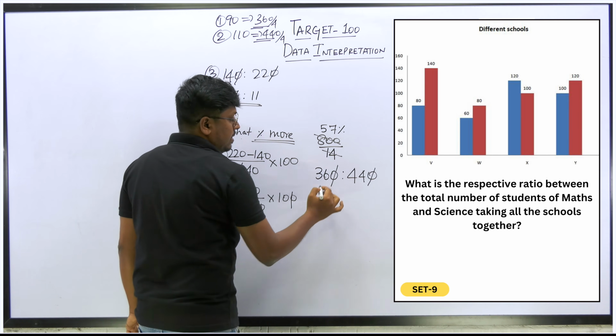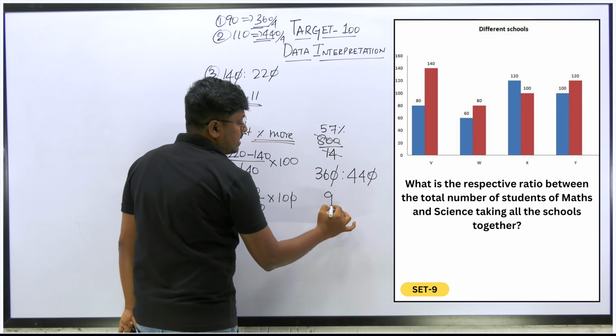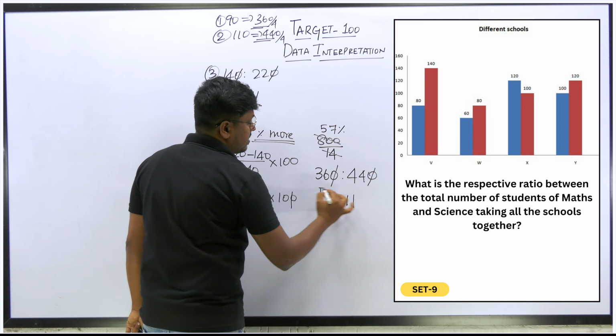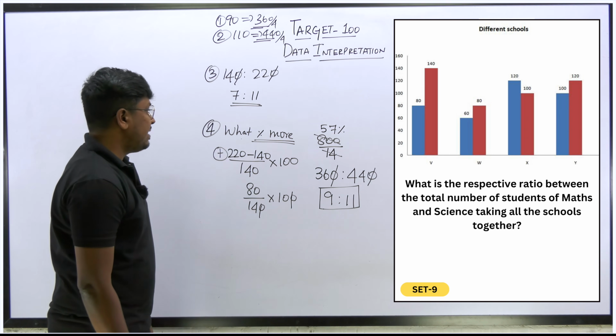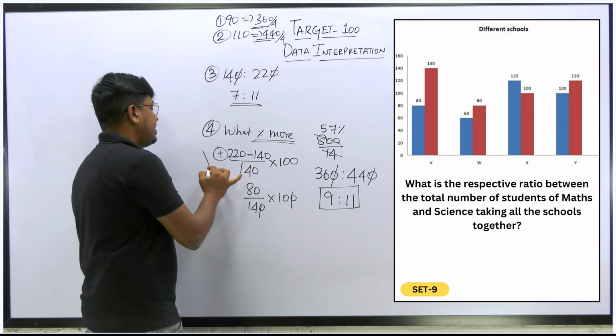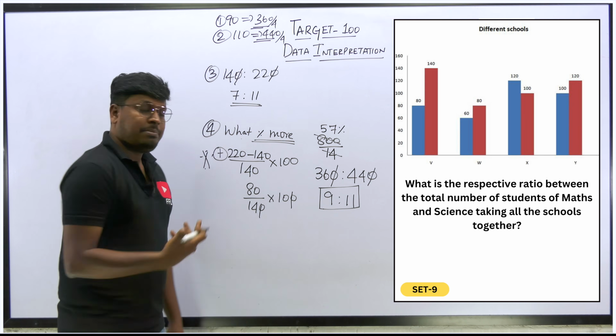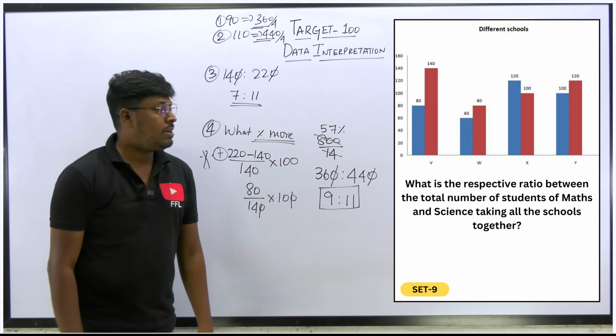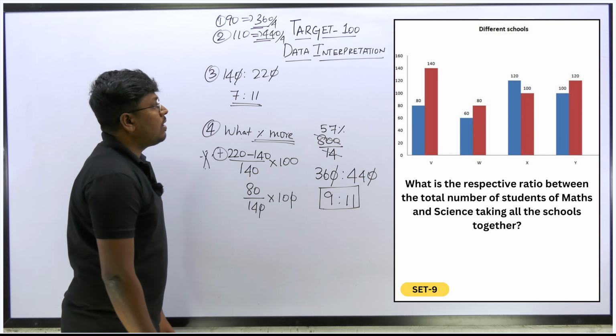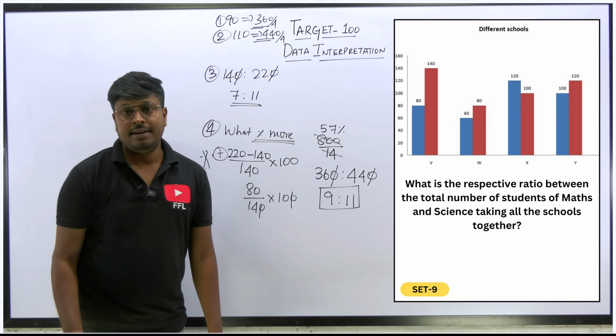That's it, 0, 0. Cancel it, and on 4 table, 9 4s are 36 and 11. 9 is to 11. That's it. So this will be the answer for set number 9. All the questions are easy except this question. If you already watched many of my videos, definitely this too will be easy for you, right? So these are the answers for set number 9 DI.